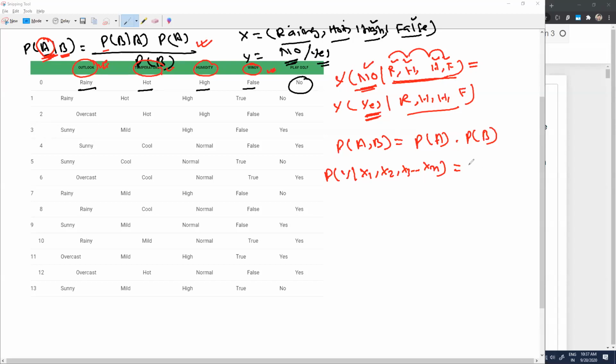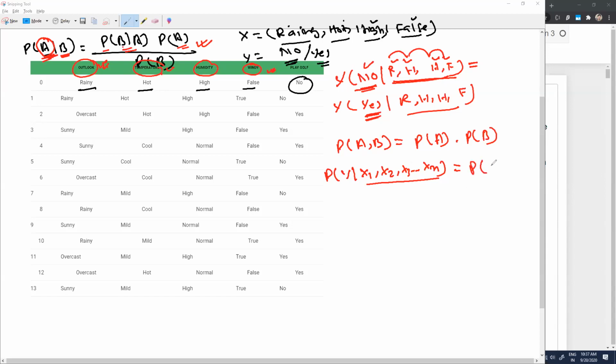So here I can try to rewrite the same formula in this particular way. Just try to follow this formula, nothing else. Probability of occurrence of A when B has already happened is equal to probability of occurrence of B when A has already happened. So here, what is my B? My B is multiple factors. My B is multiple independent features, you can say. So here I can rewrite it this way.